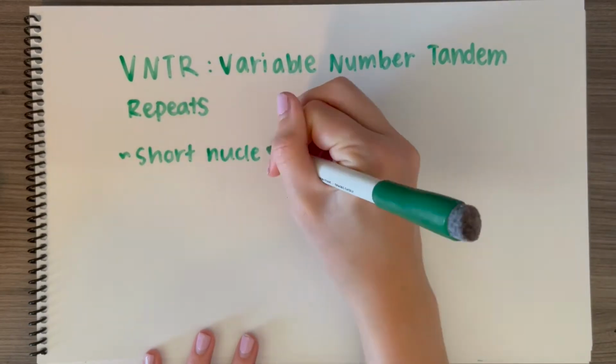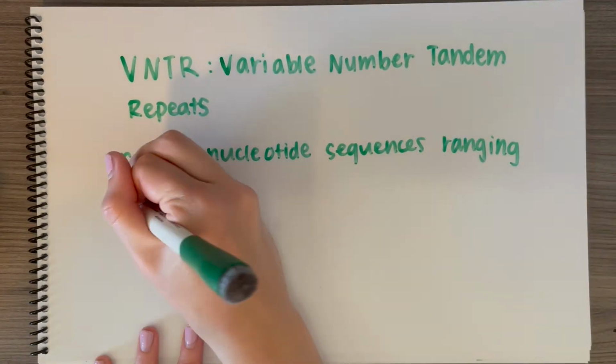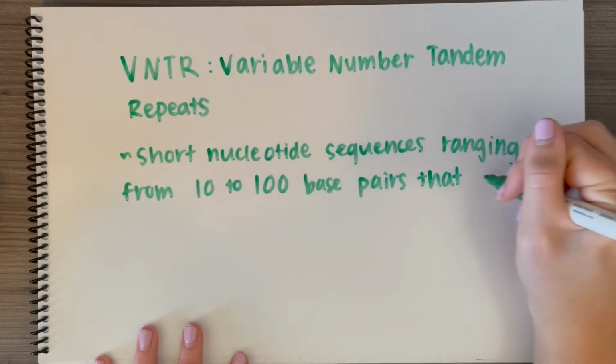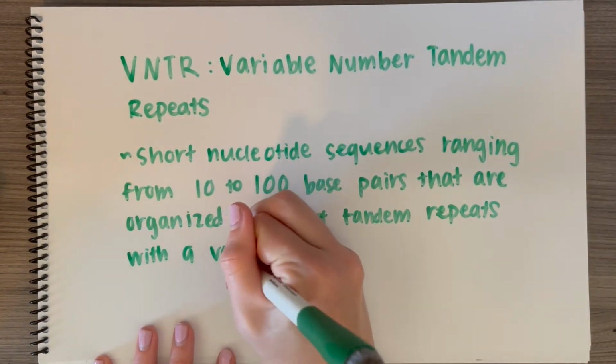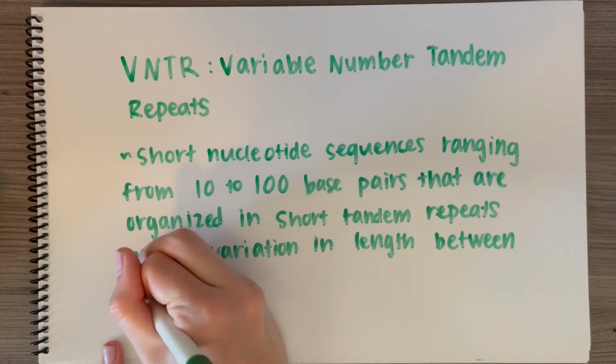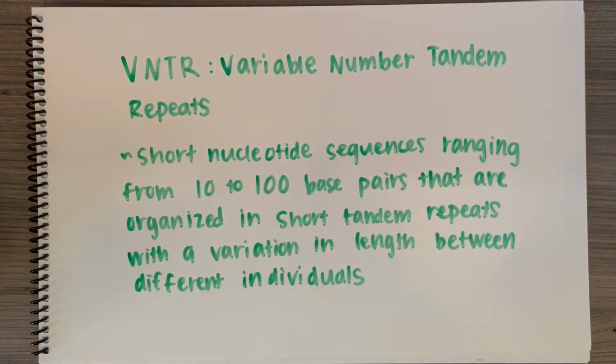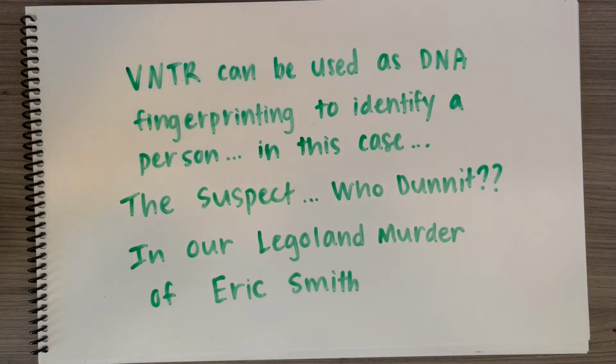So what is VNTR? VNTR stands for Variable Number Tandem Repeats, which are short nucleotide sequences ranging from 10 to 100 base pairs that are organized in short tandem repeats with a variation in length between different individuals. VNTR can be used as DNA fingerprinting to identify a person, in this case, the suspect. Who done it in our Legoland murder of Eric Smith.